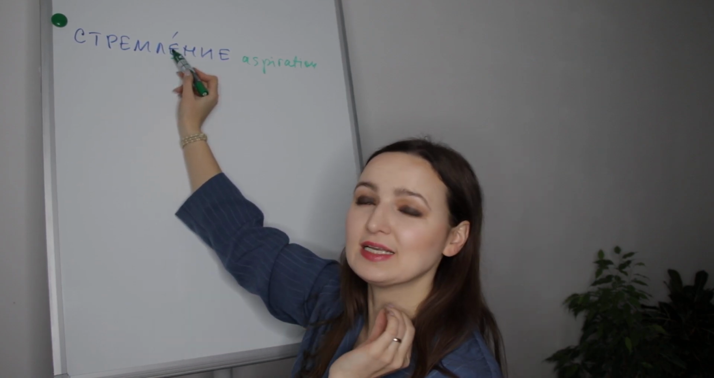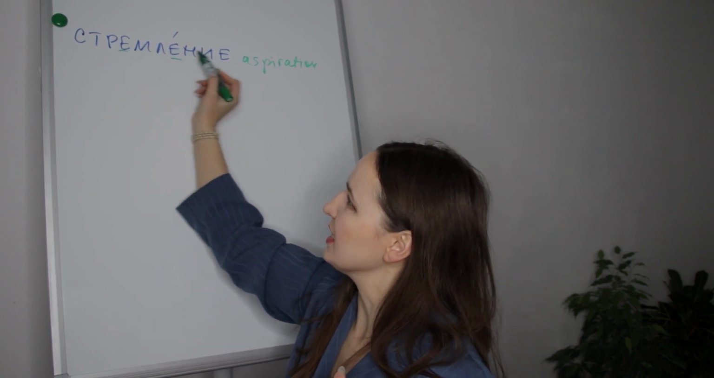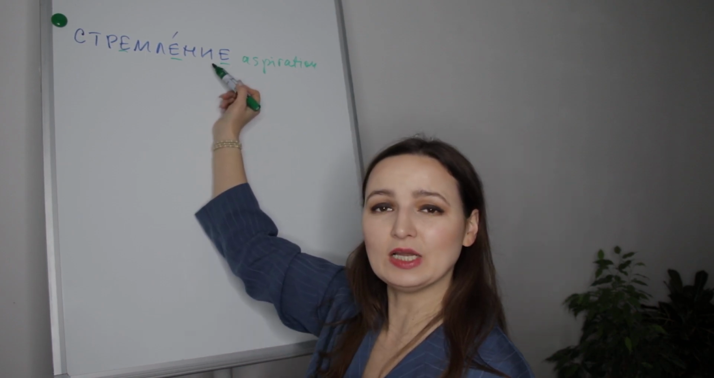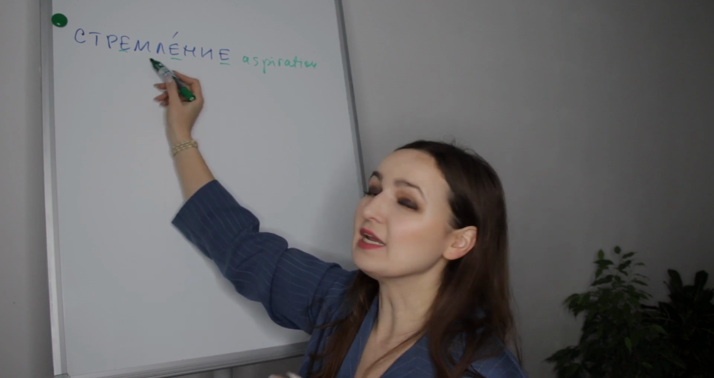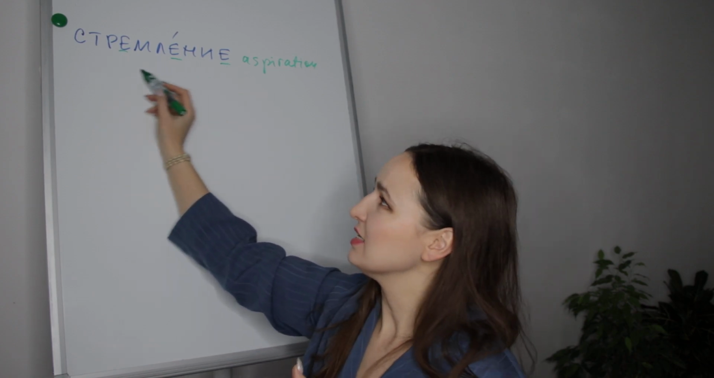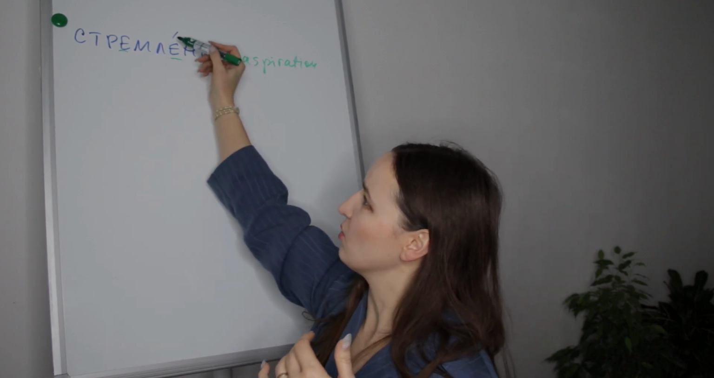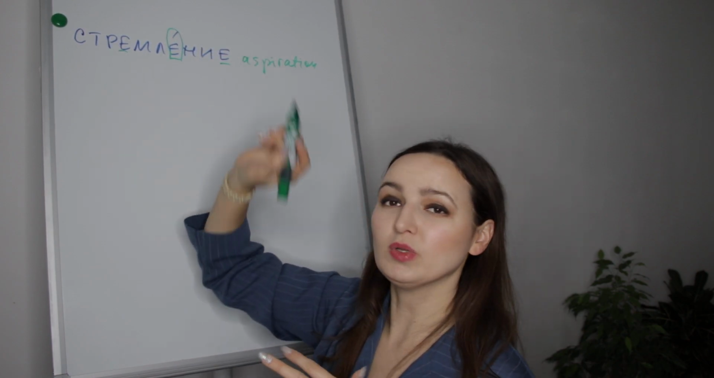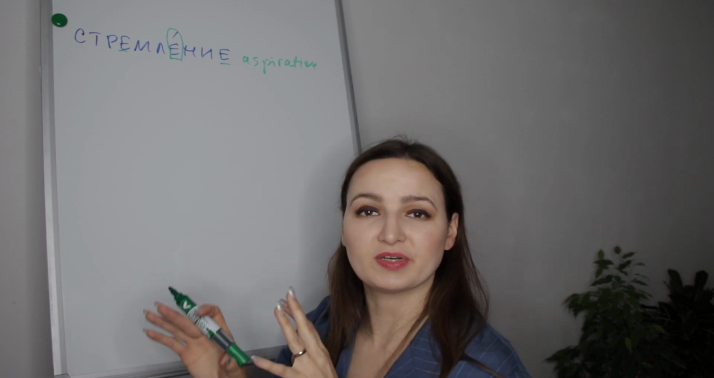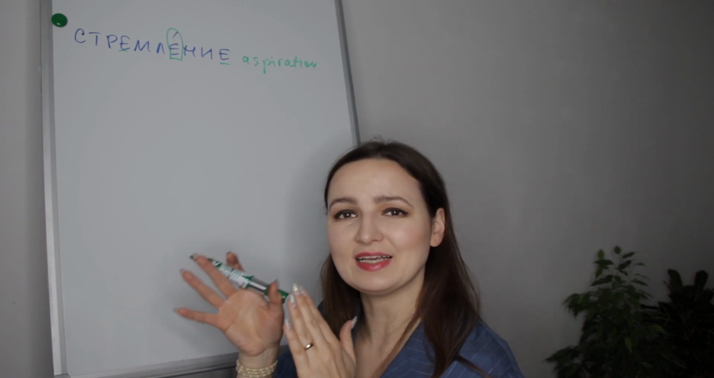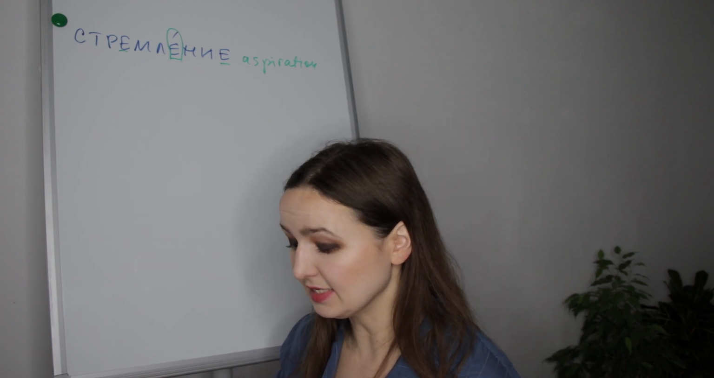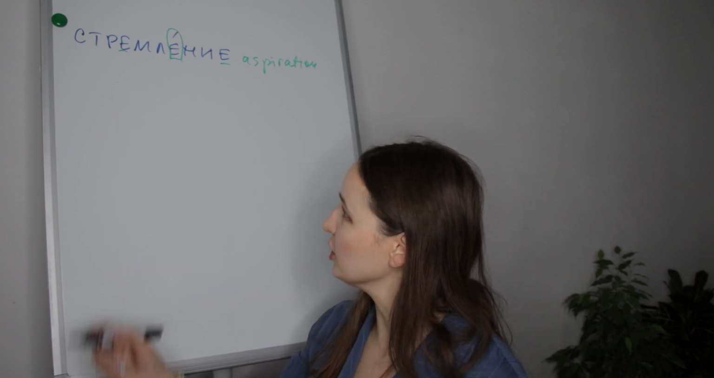So we will pronounce it as ye. But these other vowels are not stressed, so we will pronounce them as E. They will be reduced. Стремление. So basically, this one is important. These, we will barely pronounce them. They will sound more like E. Стремление is aspiration. Хорошо, идем дальше.